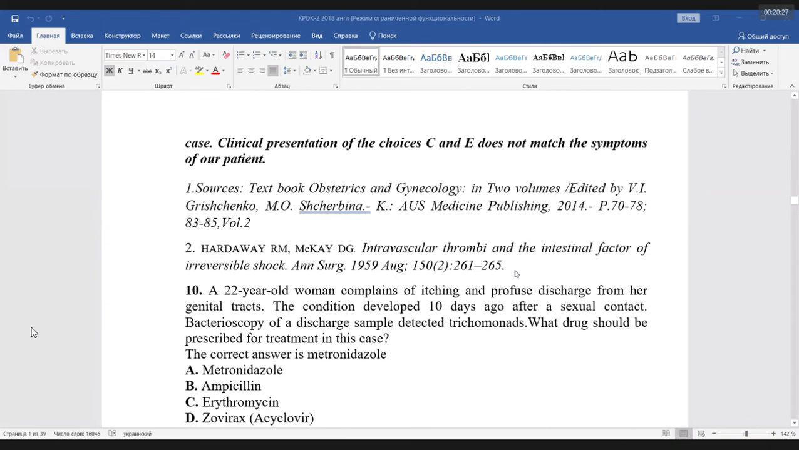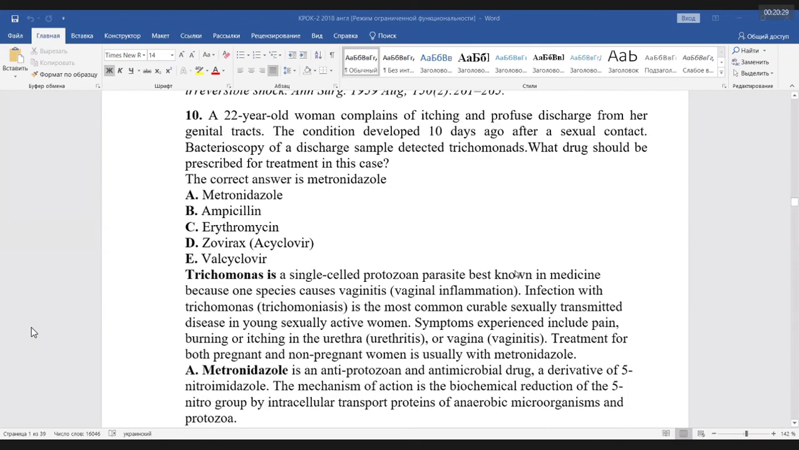Number 10. Yamin, please read the test. A 22-year-old woman complains of itching and profuse discharge from genital tracts. The condition developed 10 days after sexual contact. Bacterioscopy of a discharge sample detected trichomonas. What drug should be prescribed for this case?